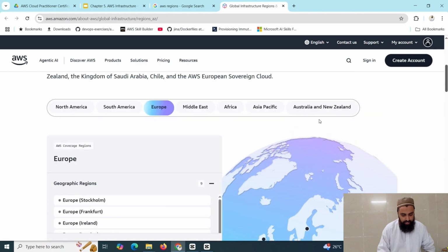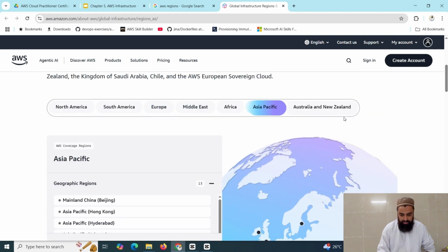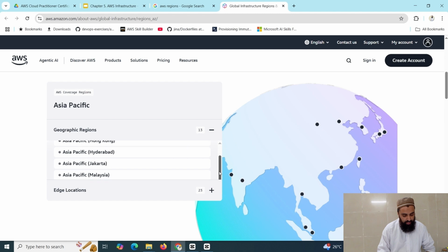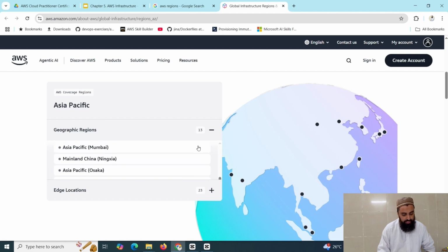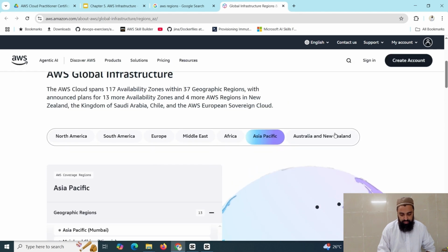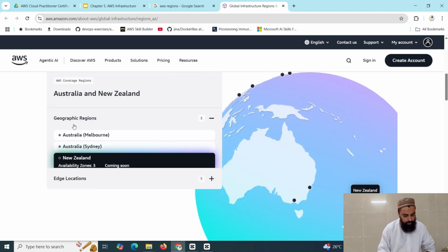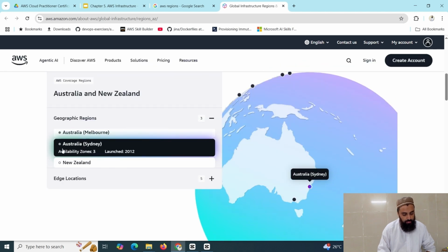If I check Asia Pacific, which is near to me, I have Hong Kong, Hyderabad India, Jakarta, Malaysia, Mumbai. So there are actually 13 geographic regions and 23 edge locations. Lastly, Australia and New Zealand. New Zealand is coming soon. Now you can see here, New Zealand is actually coming soon with 3 availability zones. But you can see Australia, Sydney was launched in 2012 with 3 availability zones.